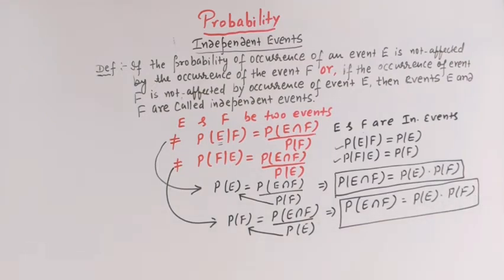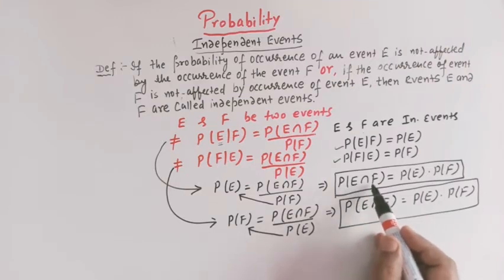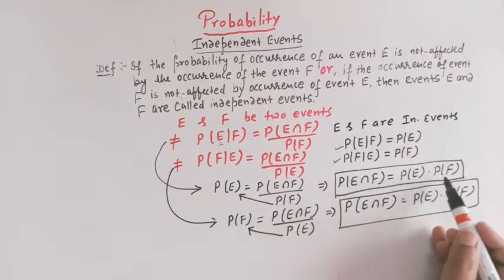So two events are said to be independent events when the probability of the event E intersection F is equal to the product of the individual probabilities of happening of event E and F, right?